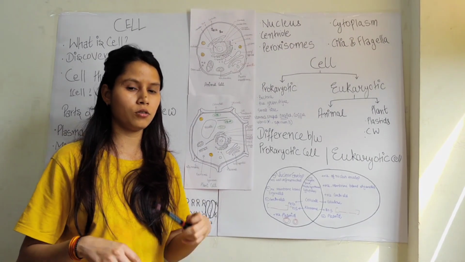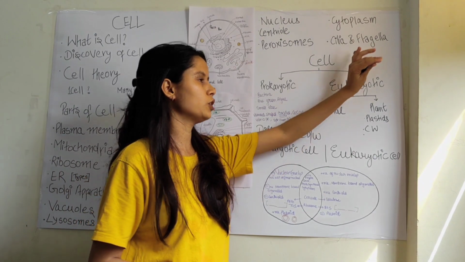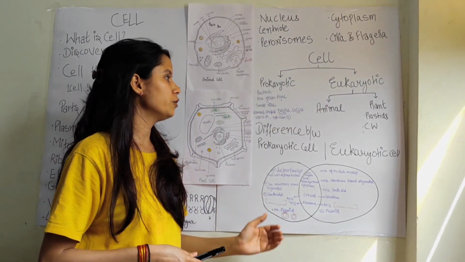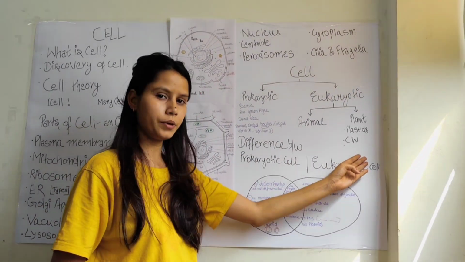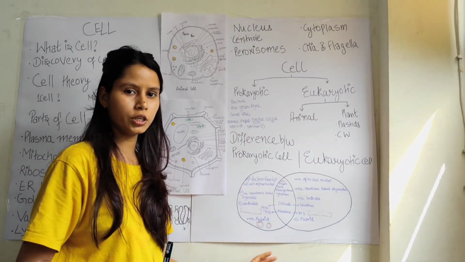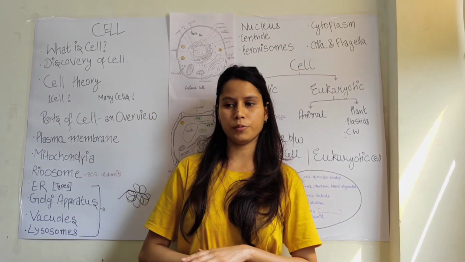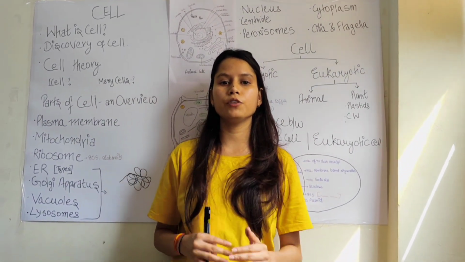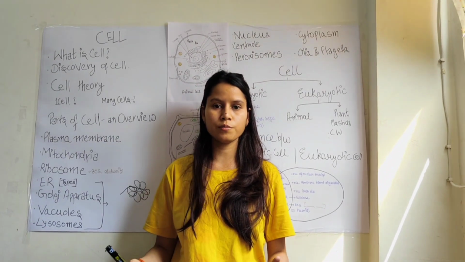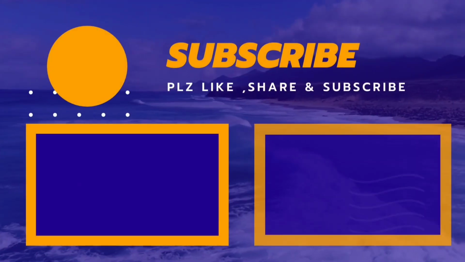Peroxisomes contain oxidizing enzymes, and cilia and flagella are for movement and locomotion. What are the differences between animal cells and plant cells? What are the differences and similarities between prokaryotic and eukaryotic cells? Now this is the complete overview of the cells. Further we will discuss the chromosomes and cell division topic. Thank you.